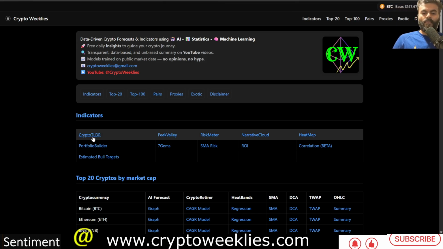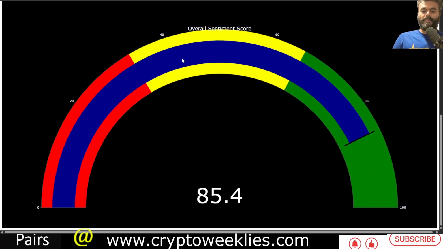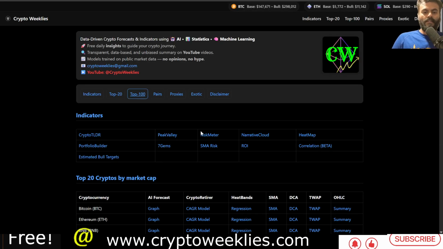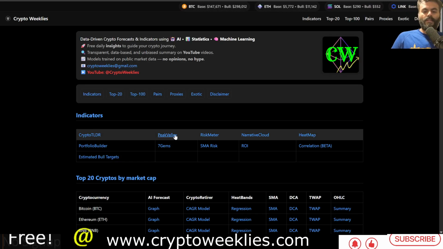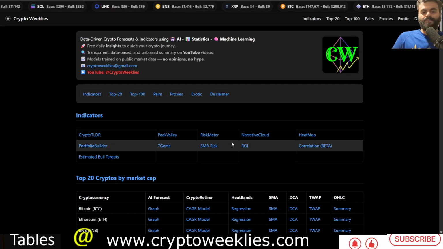So for example, what is the overall sentiment in the market? This is a crypto sentiment analysis. Overall sentiment analysis is bullish 86 as it stands, with social media related. And again, this is the peak value, which is one single composite risk score of bull market completion identification. It's only 47% complete as of this week.